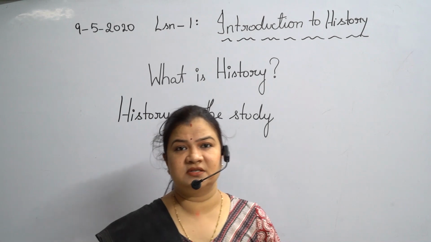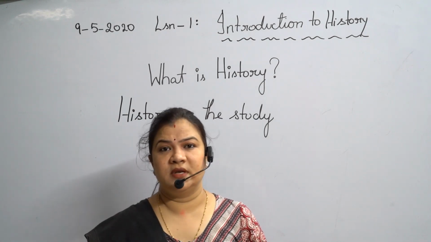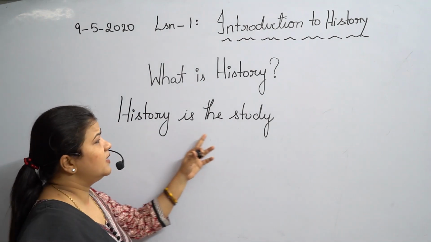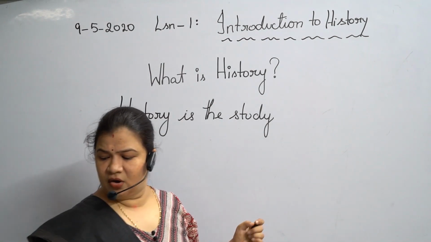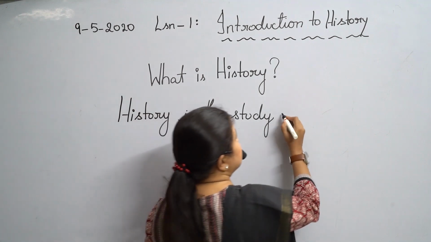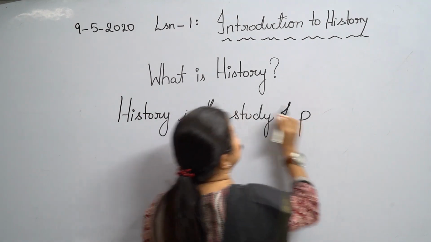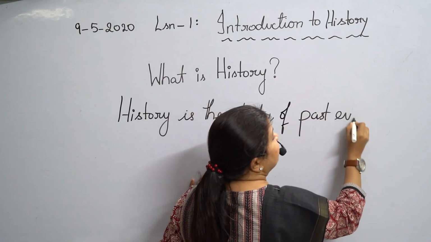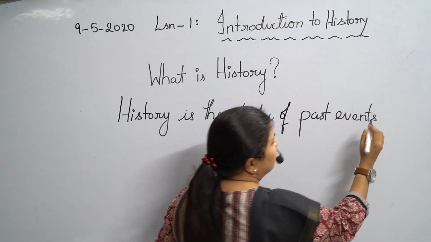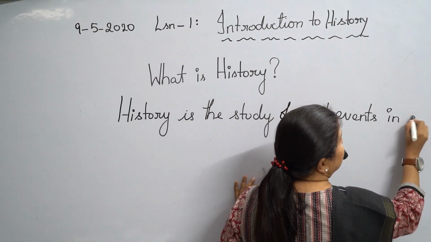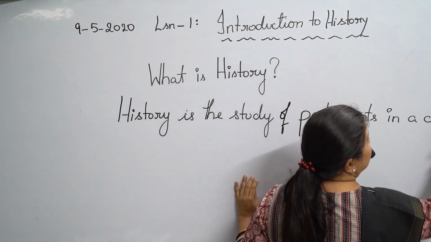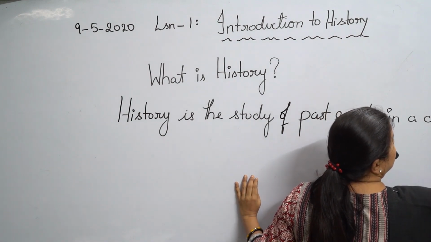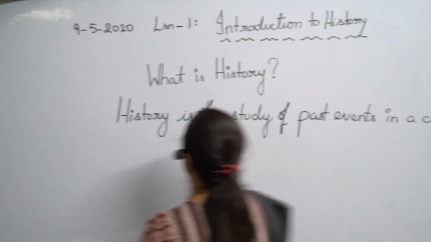To understand history, we need to know the meaning of history. History is the study of past events in a chronological order.